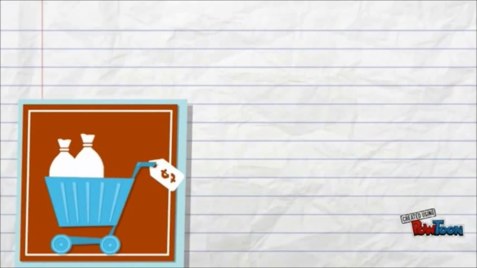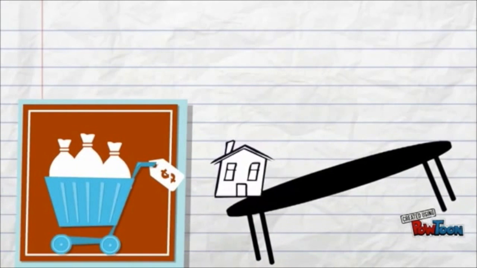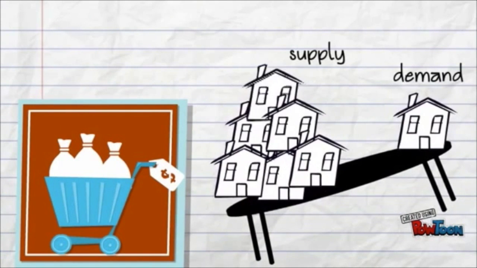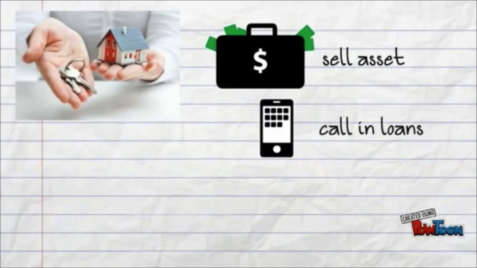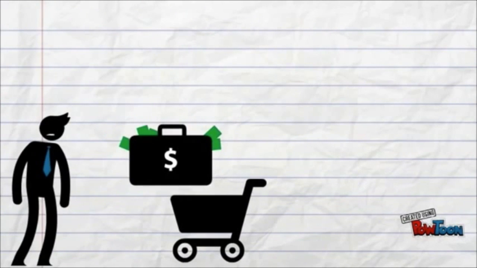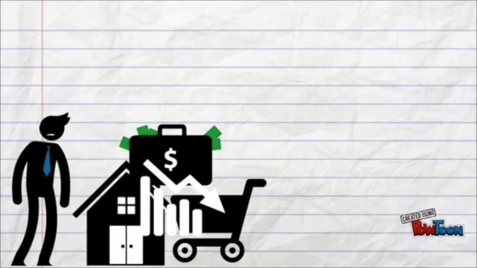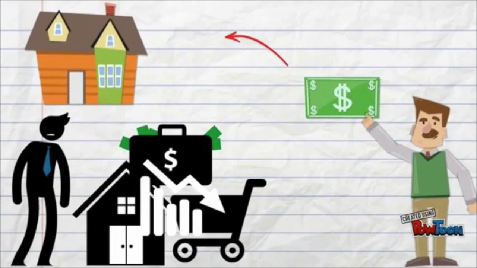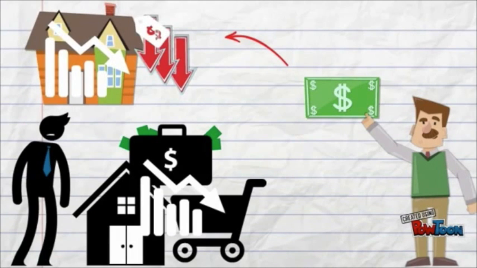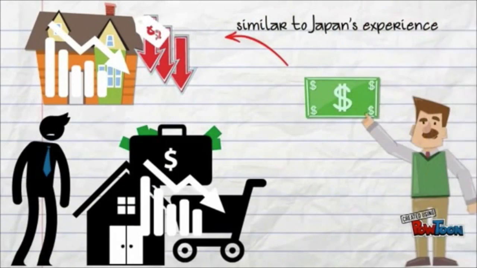As the subprime market in the U.S. gained momentum, excess supply was created in the housing and real estate market, which led to an excess supply of subprime loans created in response to an oversupply of housing. The financial institutions began to sell assets and call in loans in order to reduce loss. As the value of market securities started to erode, lenders decided to raise cash, resulting in a wave of asset sales. Oversupply of housing occurred, which caused a rapid decline in housing prices, similar to Japan's experience in 1989.